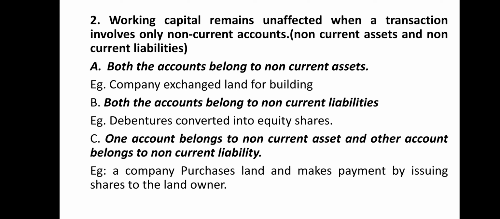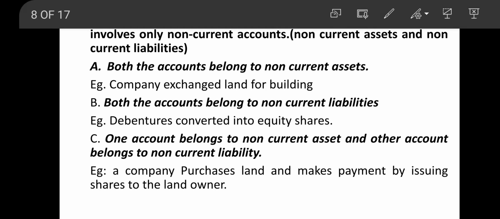Now rule number 2, working capital remains unaffected when a transaction involves only non-current accounts. So non-current account means non-current asset and non-current liability. So we are talking about long-term assets and long-term liabilities.